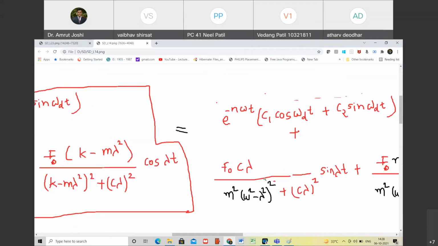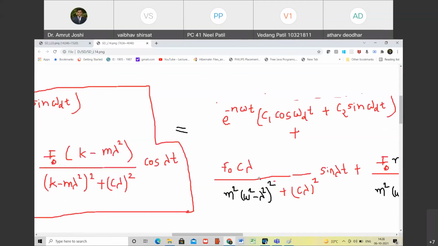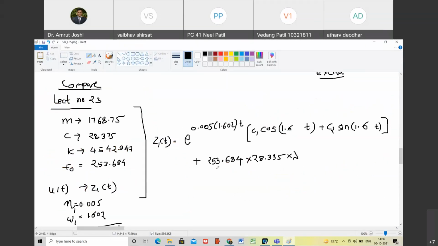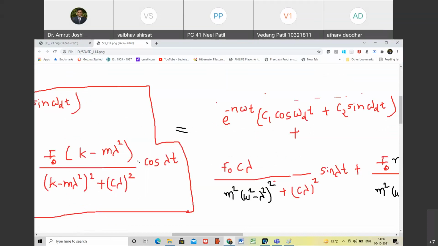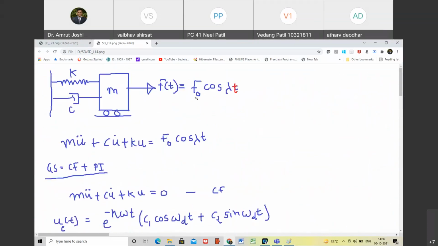Yes, sir. Multiplied by lambda. Excuse me, divided, sir. Yes, go ahead. The F0 will be 253.684 cos lambda t. No, compare with this. We are solving this equation with F0 cos lambda t. So F0 is the coefficient of cos lambda t.